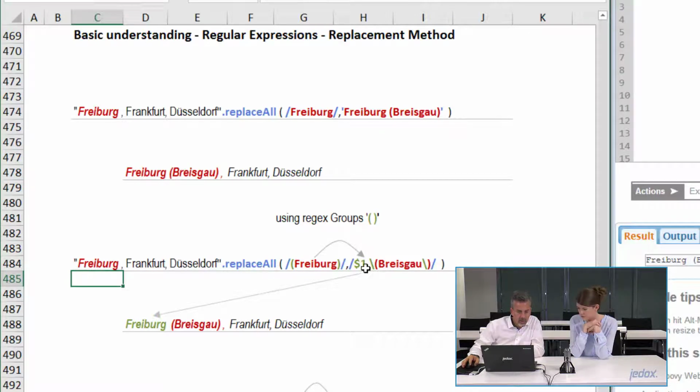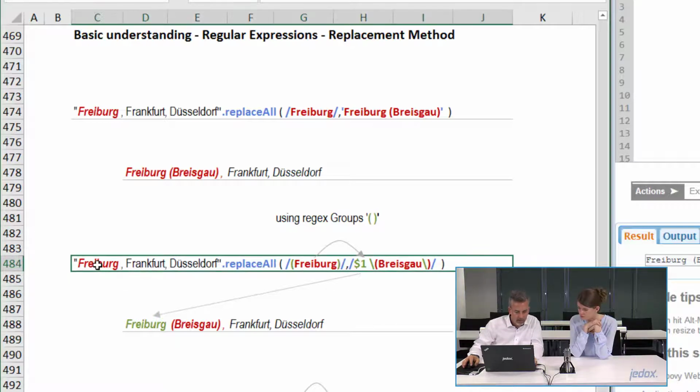And the second regular expression can now use a kind of variable, $1, as the placeholder, which back references whatever is captured in the group and adds this to our text. So we have now just $1 in parentheses Breisgau. You see the backslash here is escaping the parentheses, because we want to have them as part of the string.